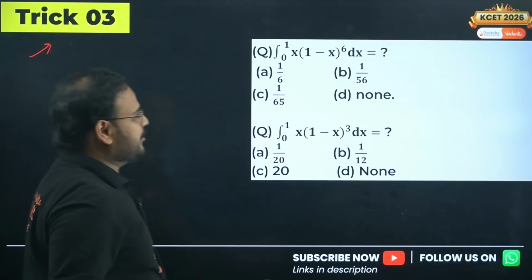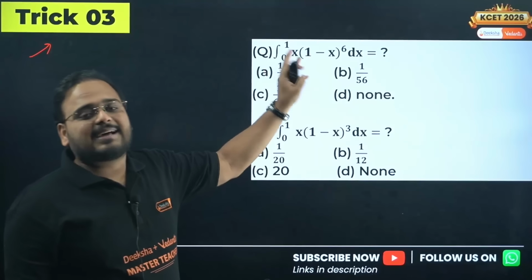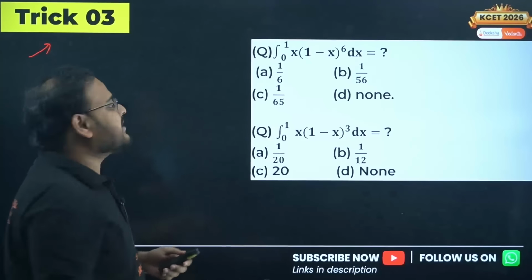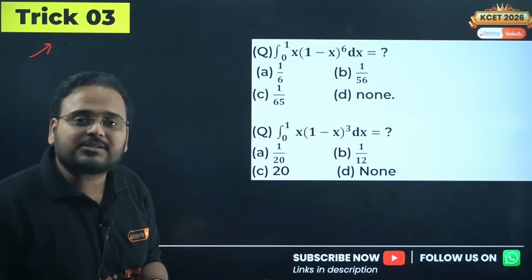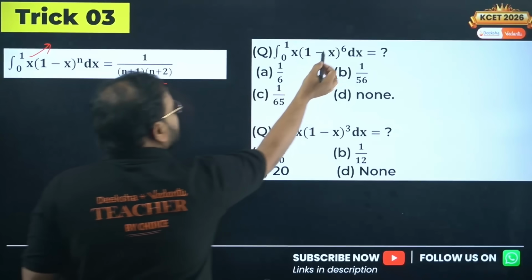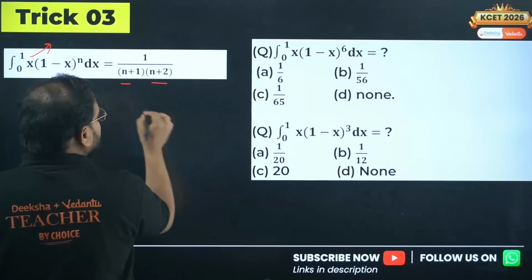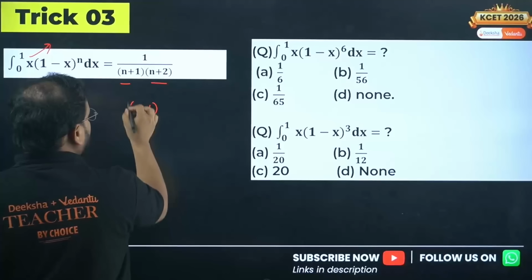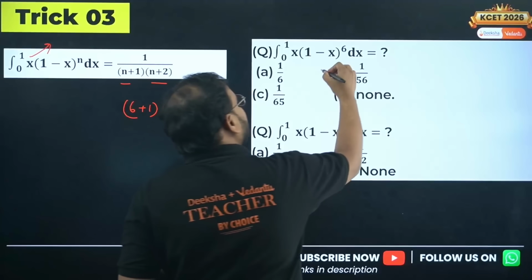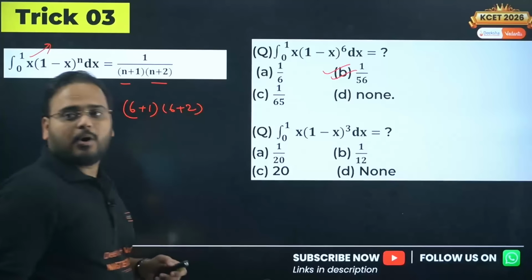Trick number 3 over here. This kind of question, x times of 1 minus x, whatever is the power over here plays a bigger role, and the answer becomes 1 upon (n plus 1) and (n plus 2). What's the value over here? Check this out. 6 plus 1 and 6 plus 2, this is 7 into 8, 56 in the denominator. Sir, answer is option B.